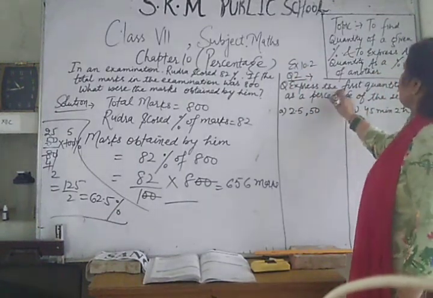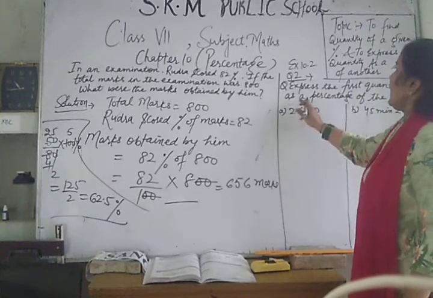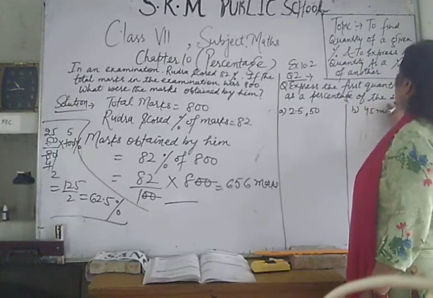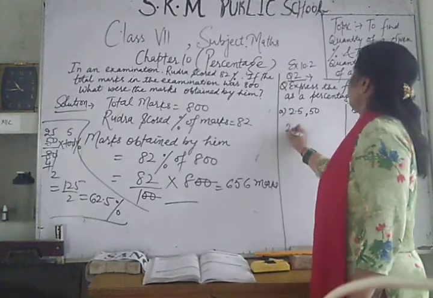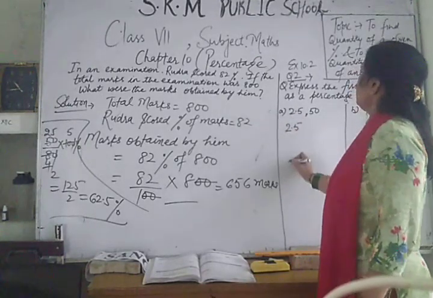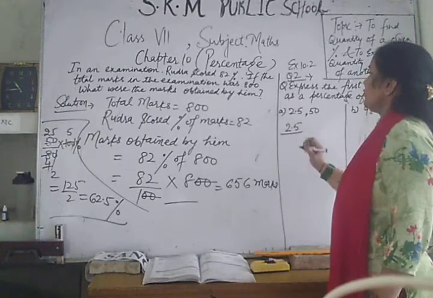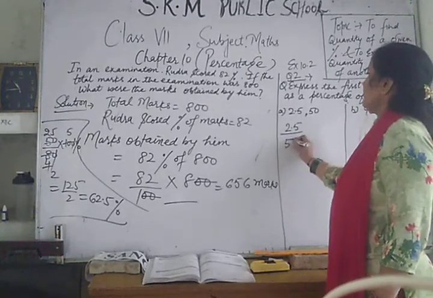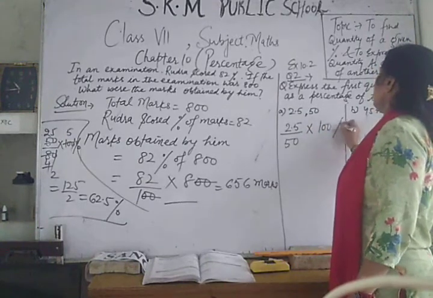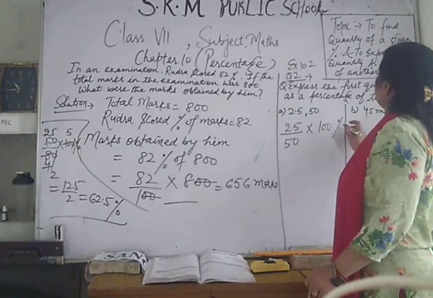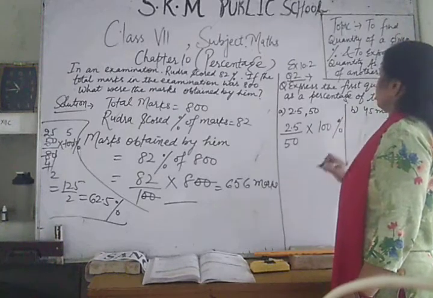Read the question. Express the first quantity as a percentage of the second. So this is the first quantity, 2.5 will be written as numerator, and this 50 will be written as denominator, and multiply by 100%.